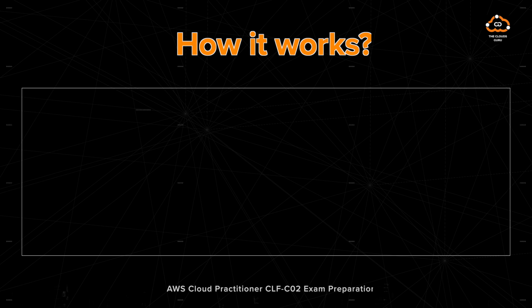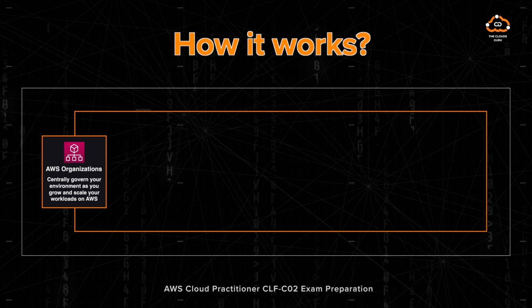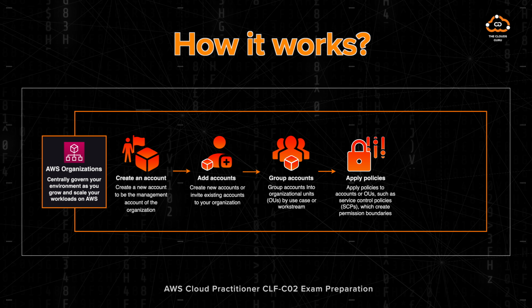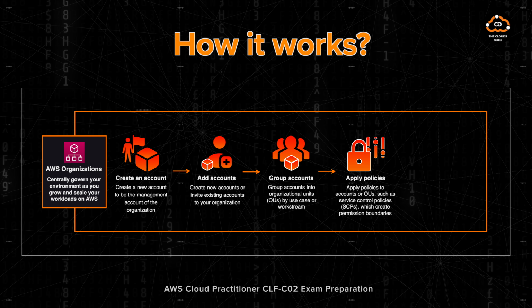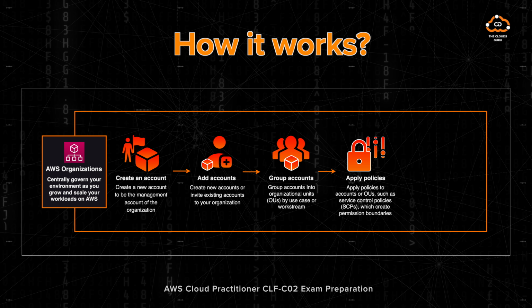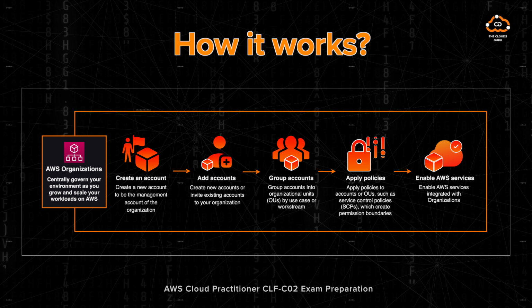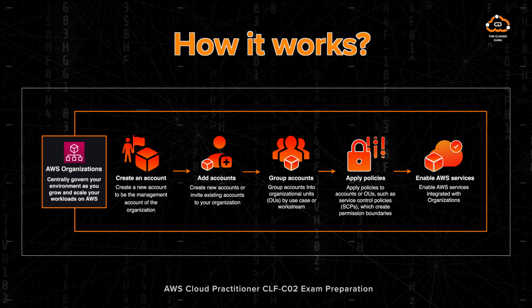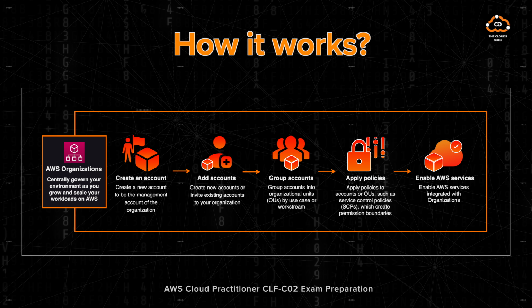How does AWS Organizations work? AWS Organizations simplifies managing multiple AWS accounts. Administrators can create accounts, add them to groups, and apply policies to enforce governance and security standards across the organization. Policies can control access, resource usage, and service permissions. Additionally, Organizations enables administrators to enable AWS services across accounts, ensuring consistent access to resources and services. This centralized management approach enhances security, compliance, and efficiency for organizations with multiple AWS accounts.